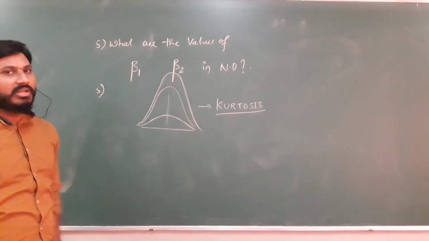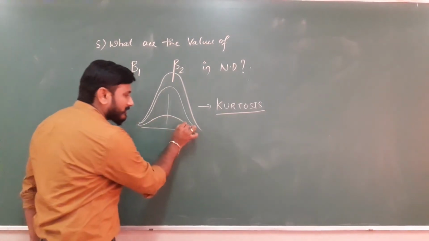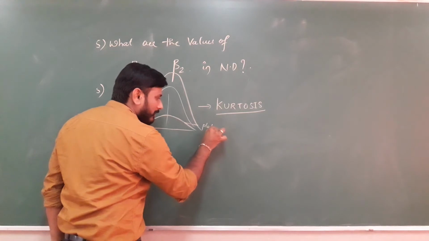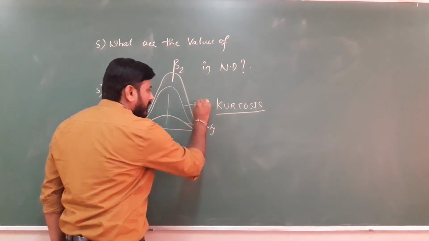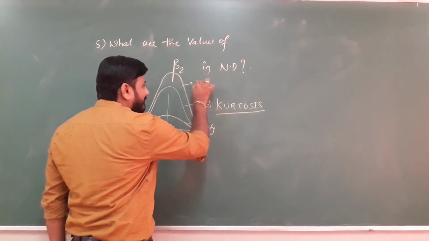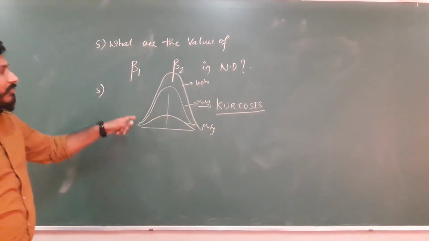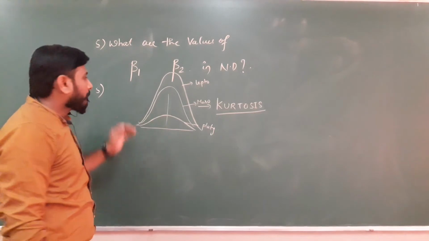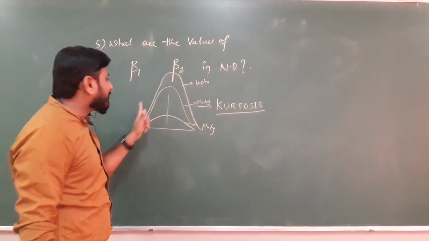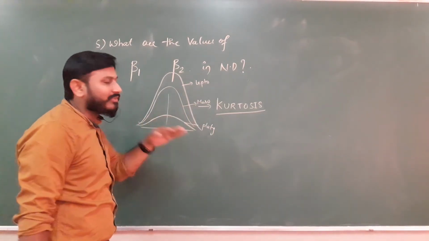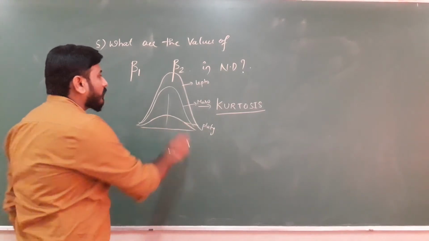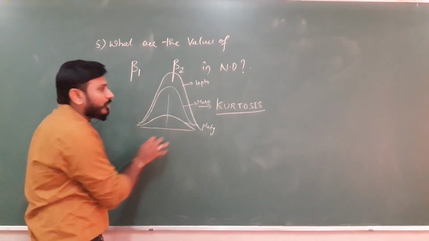Kurtosis. In the first year we have learned this, right? This is platykurtic, this is mesokurtic, and this is leptokurtic curve. So these are the three different types of curves we have seen. One is more peaked, another one is the normal one, and the last one has a flatter top. So in normal distribution, which one are we following?